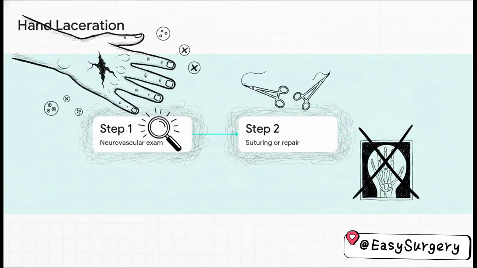And here we are at our final recall, question 75. This is all about the proper sequence in trauma. You have a patient with a hand laceration. Before you grab sutures, before you even think about tendon repair, and before you order an x-ray, your absolute mandatory first step is a thorough neurovascular exam. You have got to establish that baseline function before you do anything else.